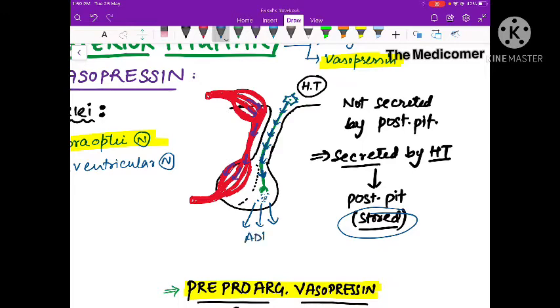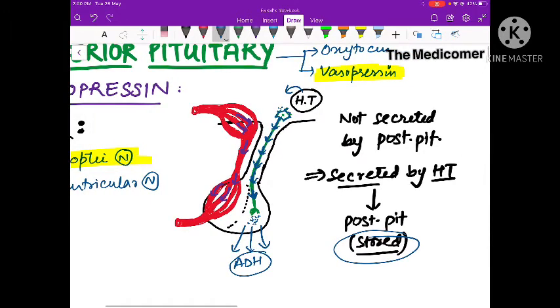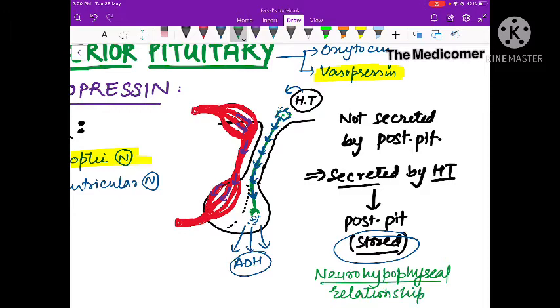So this is the ADH. It is secreted by this neuron, then it goes through the axon, and finally it reaches the posterior pituitary. It's stored here, and on appropriate stimuli this ADH will be released. This type of relationship is called the neurohypophyseal relationship.